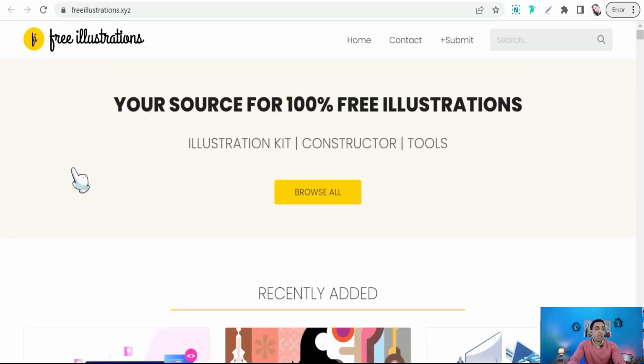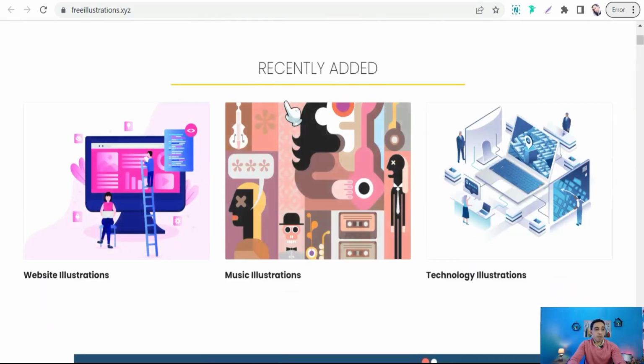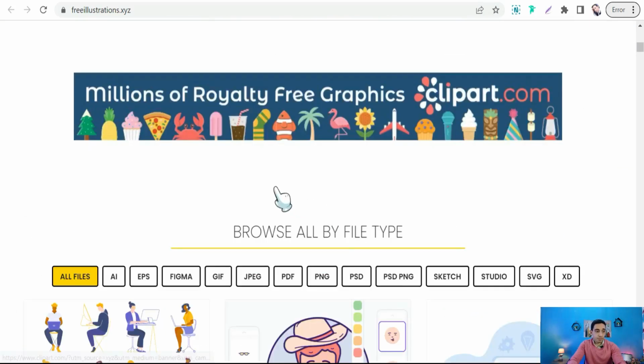freeillustrations.xyz. Here you can find a huge library of 100% free illustrations for any topic, for any niche. And it's updated weekly. As you see, some recently added categories like website illustrations, music illustrations, and technology illustrations.